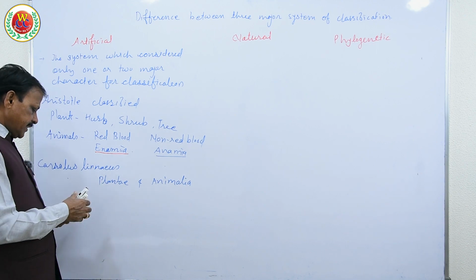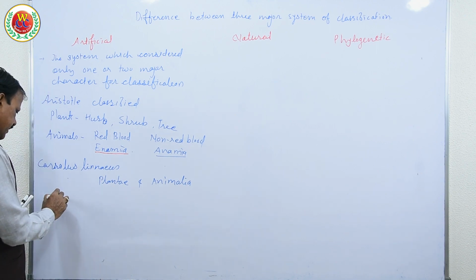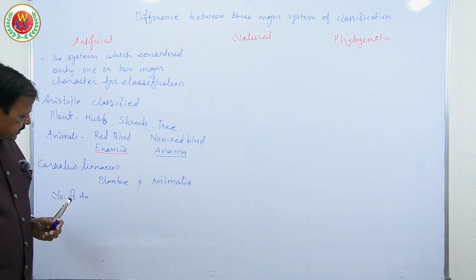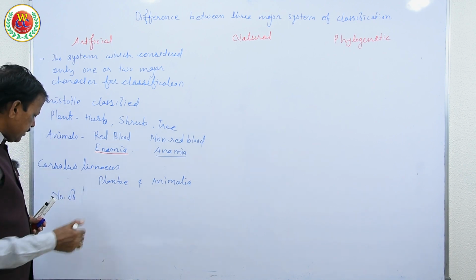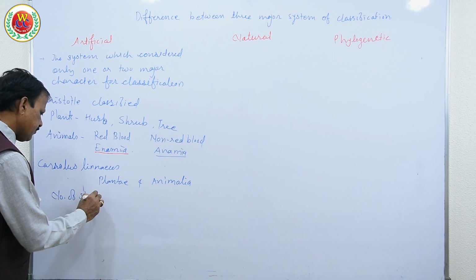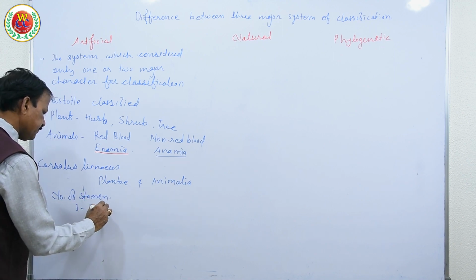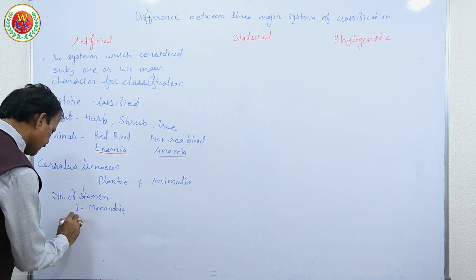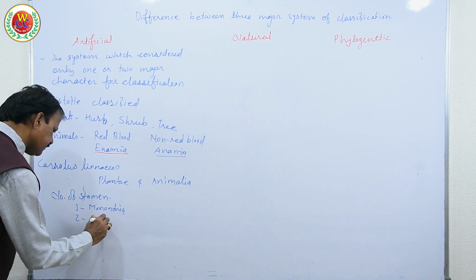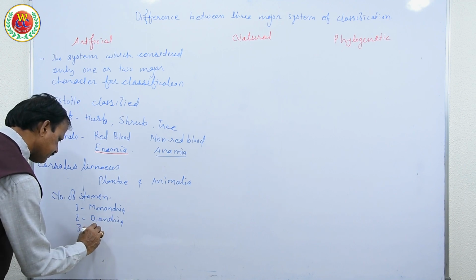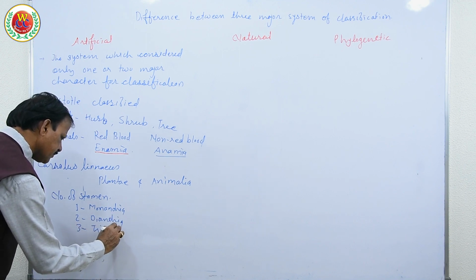In plants, he considered only the number of anthers or stamens. If there is one, he called it Monandria; if two, Diandria; if three, Triandria, and so on.